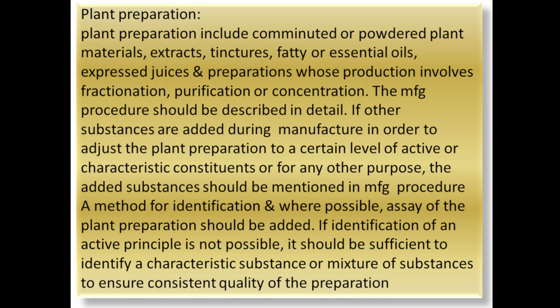The manufacturing procedure should be described in detail, how that particular plant preparation is done. That complete procedure should be given in detail. If other substances are added during manufacture in order to adjust the plant preparation to a certain level of active or characteristic constituent or for any other purpose, then the added substances should be mentioned in the manufacturing procedure.